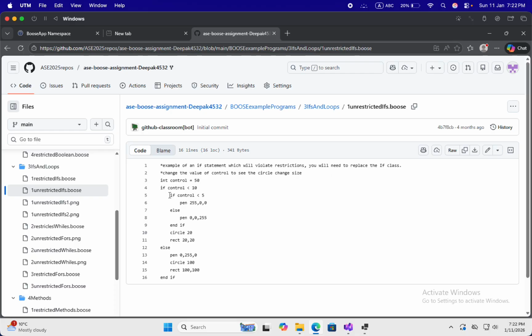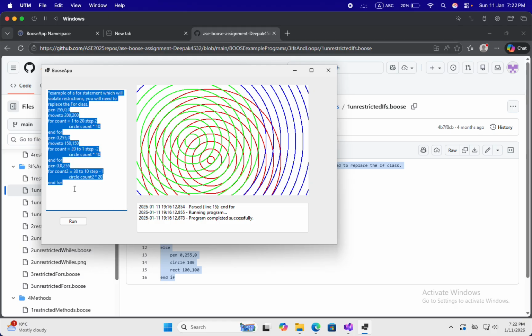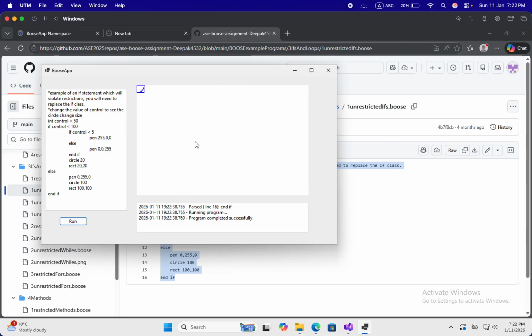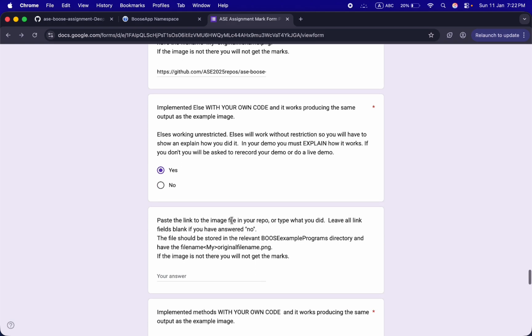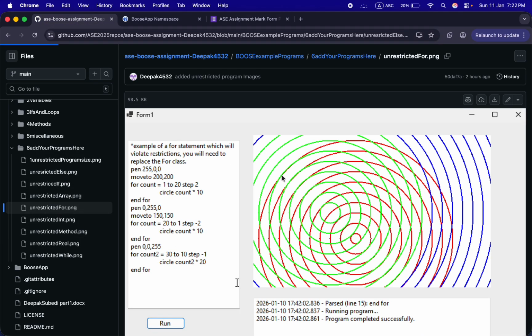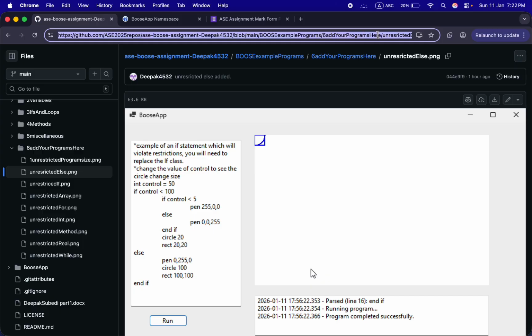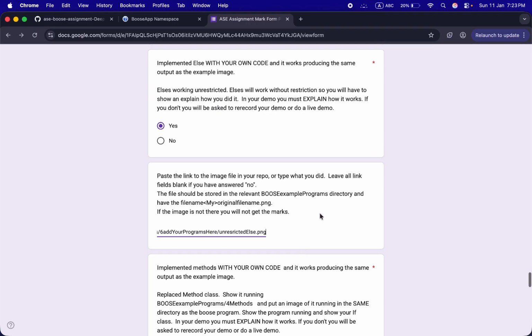So over here, in order to run the else block, we need to change the value over here. If I change it to 100, then it will run the else block. You can see it over here. It is also running successfully. And for the image, else block image, here is the unrestricted else image. You can see it over here. I'll copy this link and I will paste it in the form.